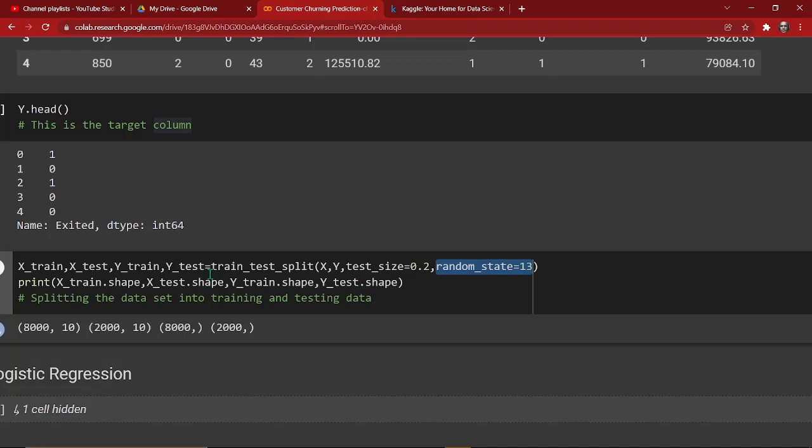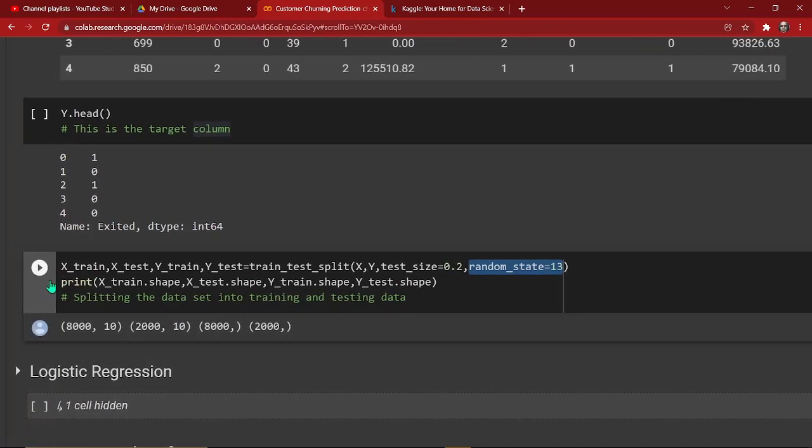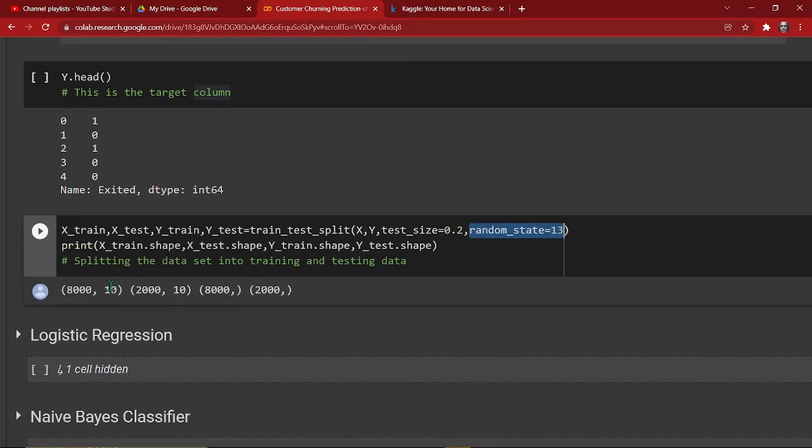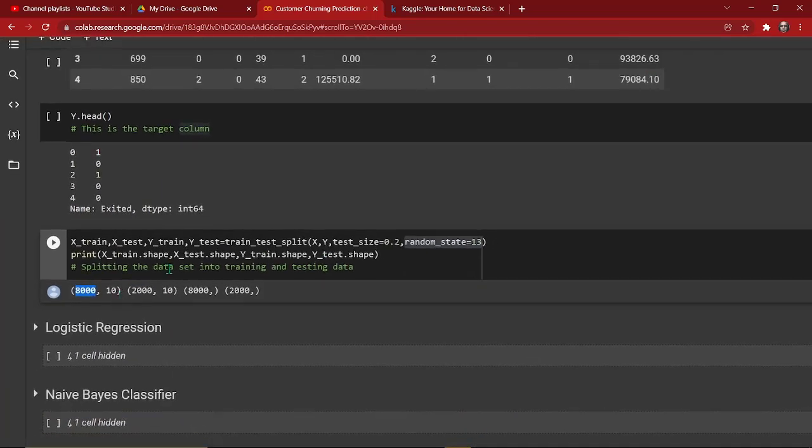And then we print the shape of the X_train, X_test, y_train, and y_test. And as you can see, we have 20% of our data as test data and 80% of our data as train data.